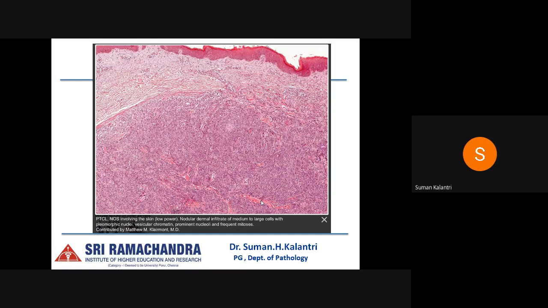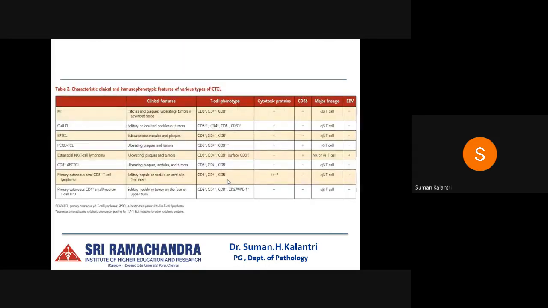So this is an image where you can see a diffuse dermal nodular involvement of medium to large cells with pleomorphism and vesicular chromatin, a few showing prominent nucleoli, and frequent mitosis can be seen. These are usually CD4 positive, and CD8 can be positive or negative, and TCR beta F1 is positive in these cases. And this is a summary of all the lesions and the clinical features, phenotype with cytotoxic proteins present or absent, the major lineage of the cells and their association with EBV.